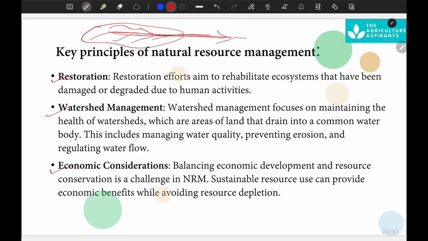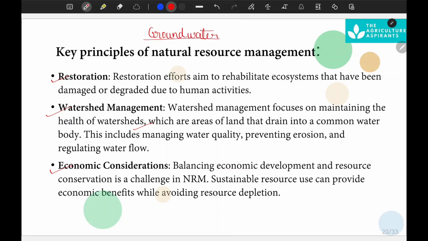Watershed management becomes essential for natural resource management to maintain the health of the watershed, and it also helps in rejuvenating water bodies. Water is also a natural resource, so it is important. Watershed management is a very essential approach for water conservation. It helps in conservation of water for the long term. It maintains the groundwater.